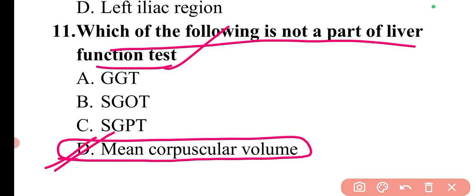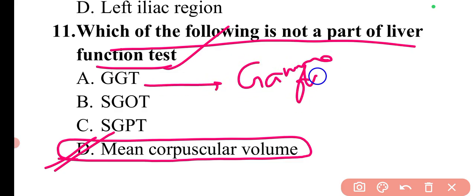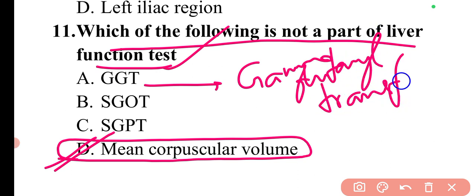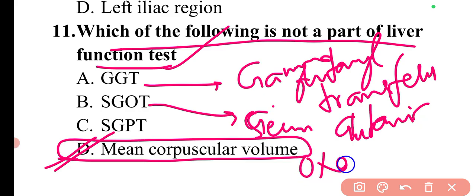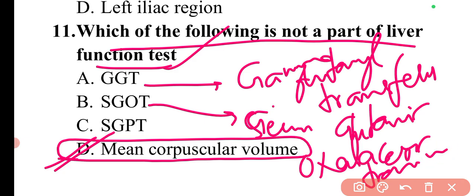If I talk about GGT, it is gamma glutamyl transferase. Then there is SGOT, that is serum glutamic oxaloacetic transaminase.